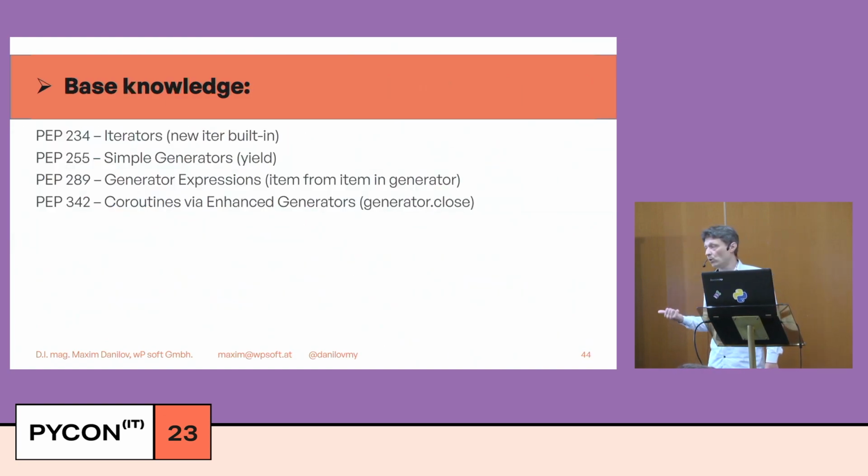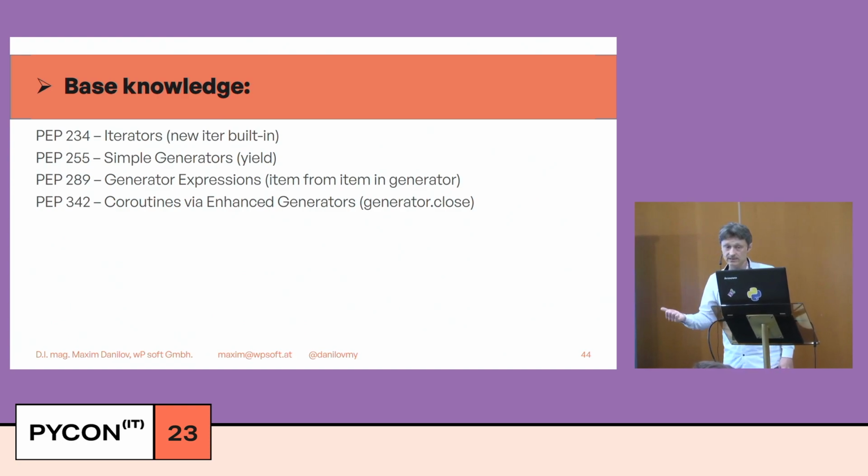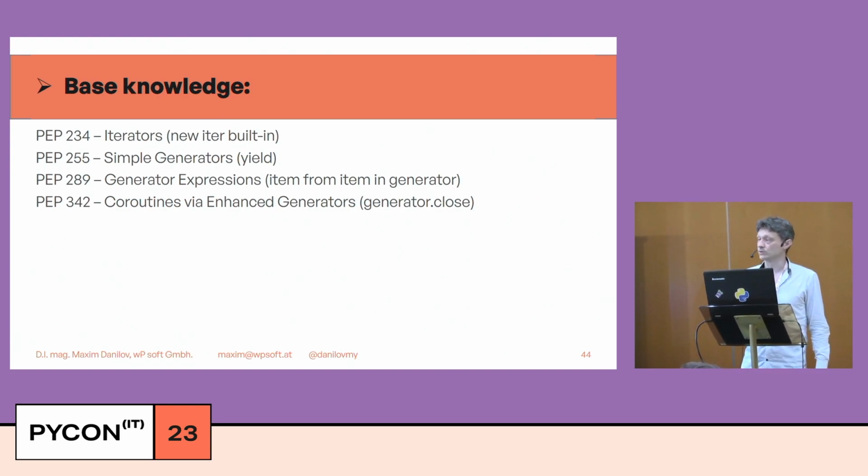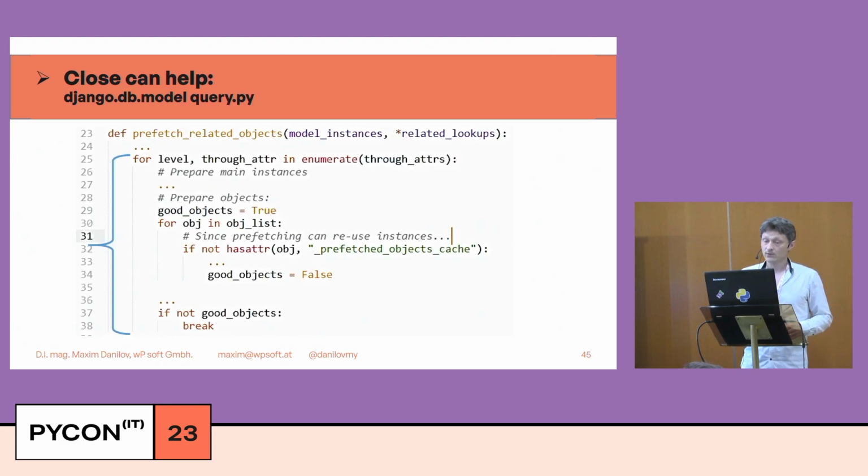And the important thing, we can stop normal generators with generator close. I like this PEP. It's important for me. For example, I take this from the Django DB query API. We have a parent loop, and we have a child loop. What do we want to do?